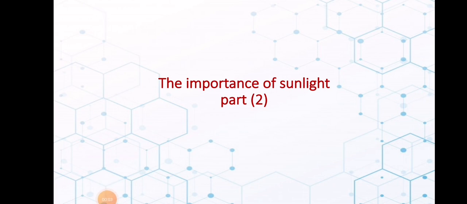Today we will continue the second part in the fourth lesson, which is the importance of sunlight. Today we will speak about the living organisms. We have to know that living organisms are divided according to their way of feeding into three categories. Okay, what are these three categories?